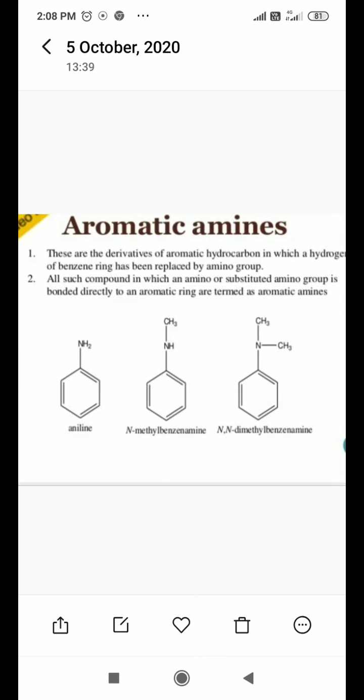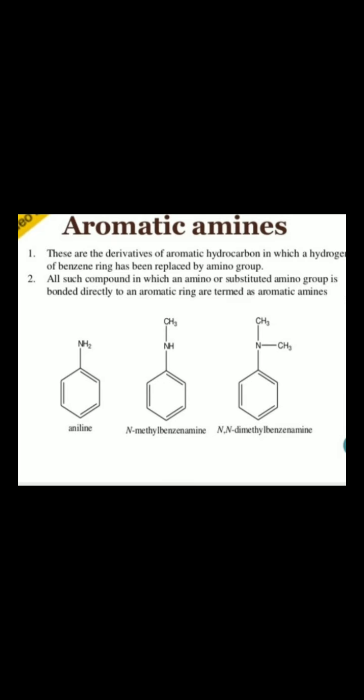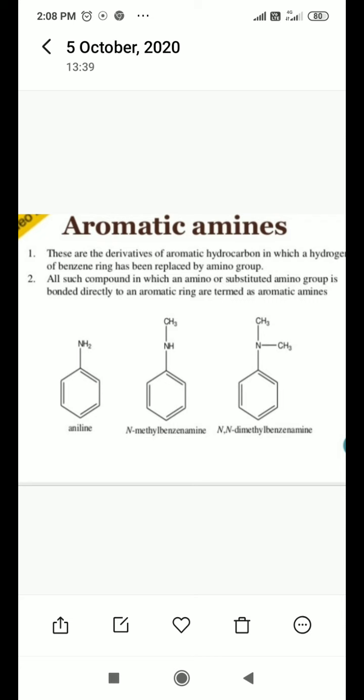Now aromatic amines. Aromatic amines are derivatives of aromatic hydrocarbon in which a hydrogen of the benzene ring has been replaced by an amino group. You know very well about the benzene structure. Each carbon of the benzene ring is attached with a hydrogen atom, and all hydrogen atoms of benzene are equivalent.